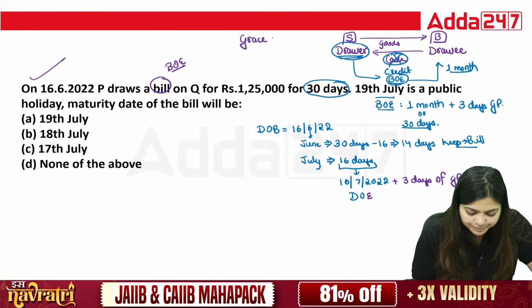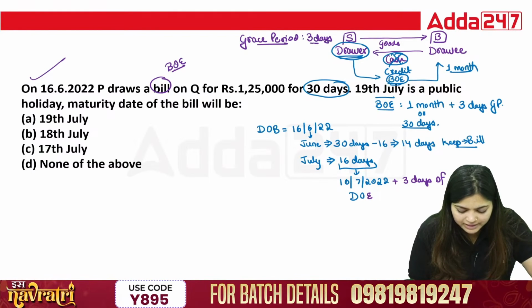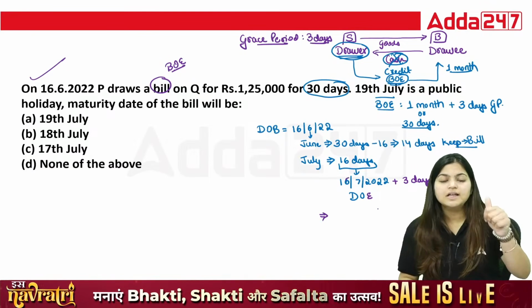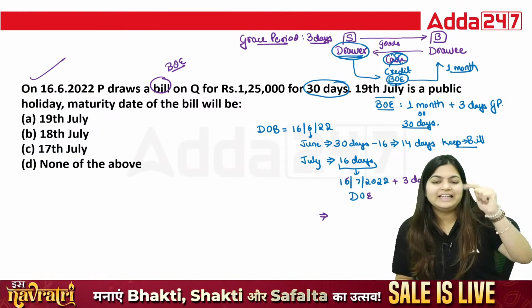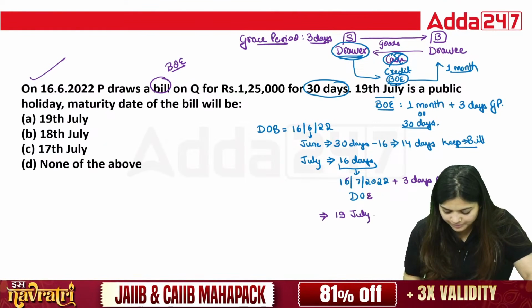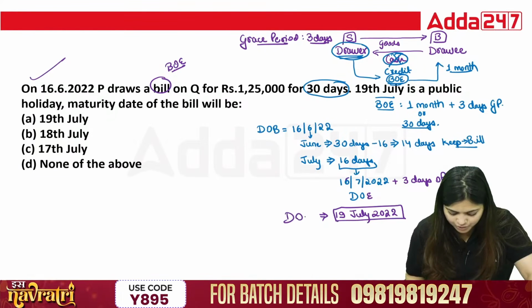This is your grace period, and it is always equal to 3 days. So which is 16, 17, 18, 19, meaning 19th July 2022 is your date of maturity.